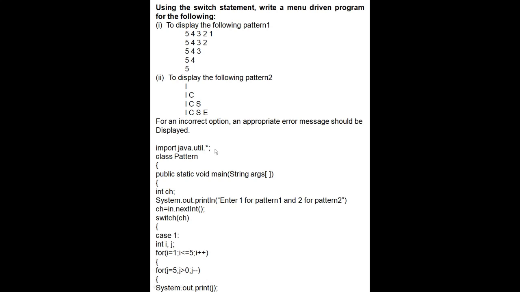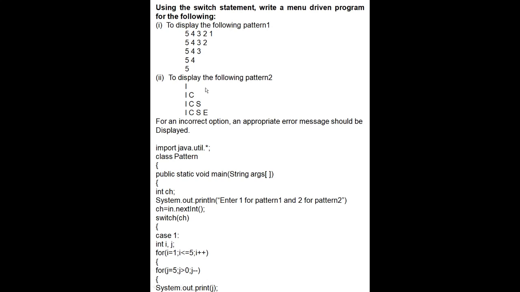So, first line, import java class Pattern. We will take public static void main(String args[]), int ch. This ch is an integer value, and first we will enter 1 for pattern 1 and 2 for pattern 2. These are the integer values, so ch = in.nextInt(). Now switch(ch), curly bracket. We can take n also if you want, but I have taken ch only.